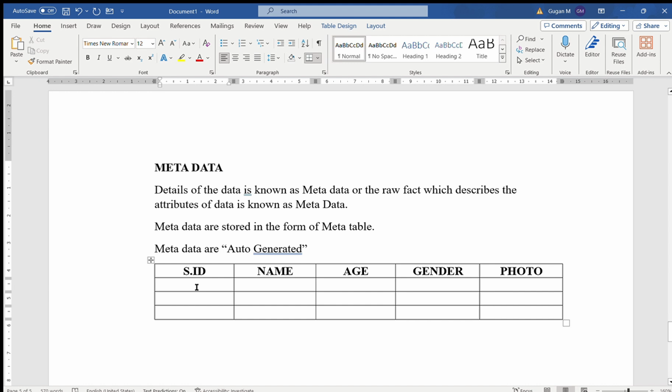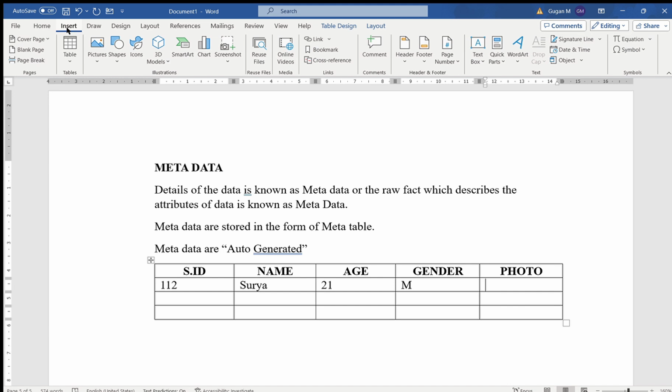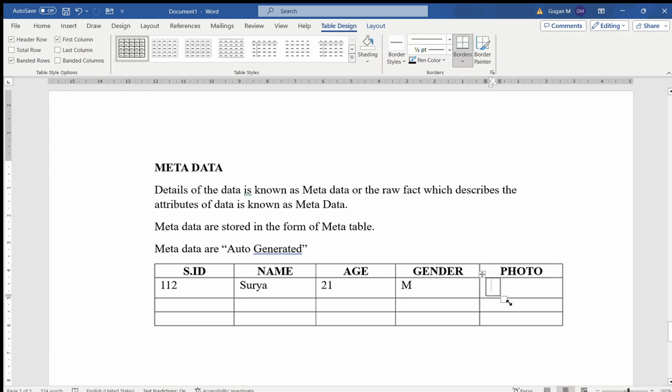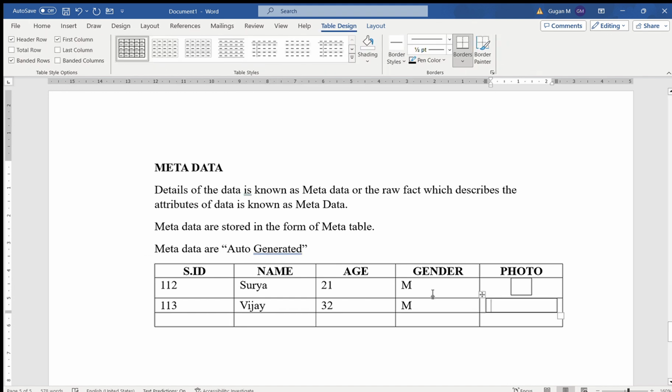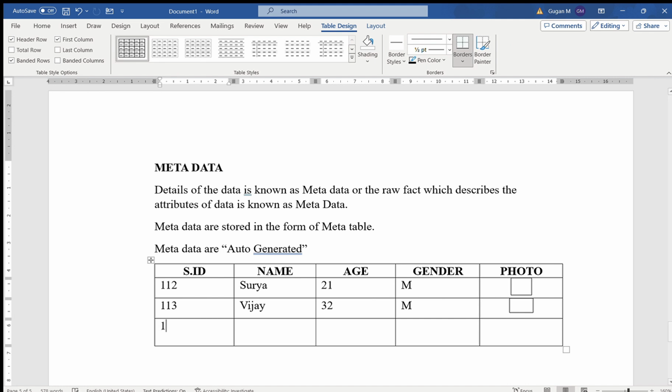Let's take student ID as 112, name Surya, age 21, gender male, and the photo, that is surya.image. Assume a photo is stored here. Then the next student ID 113, name is Vijay, age 32, gender male. Here also I am storing Vijay's photo.